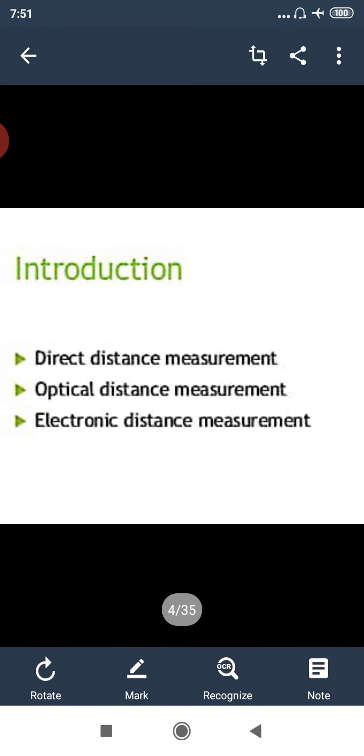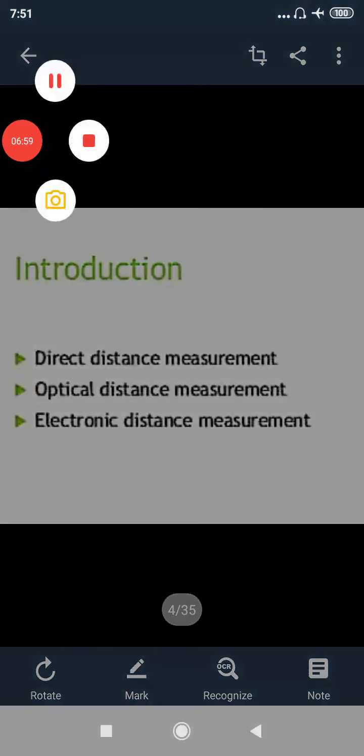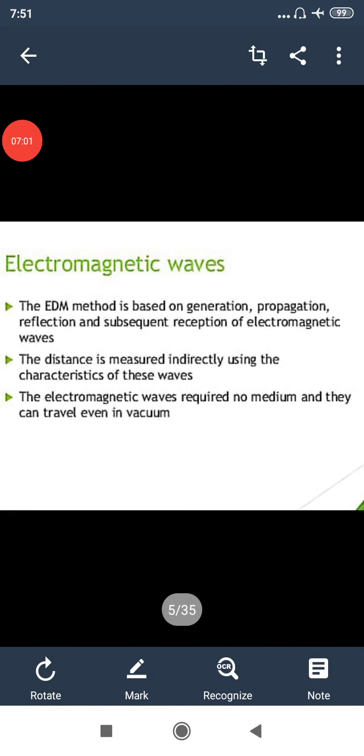So this is all about the three different sequences: direct distance measurement, optical distance measurement, and electromagnetic or electronic distance measurement. Now we are going to see about the electromagnetic waves.